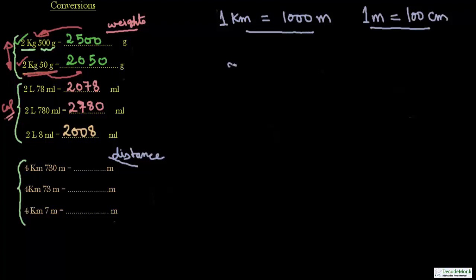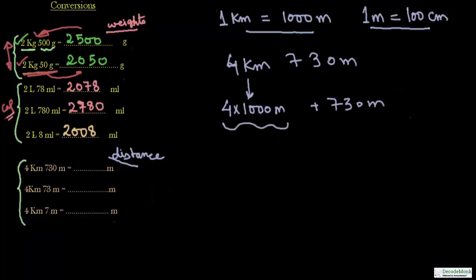This 4 kilometer is equal to how much meters? 1 kilometer equal to 1000 meters. So 4 kilometer equal to 4 times 1000 meters plus 730 meters. So 4 into 1000 is equal to 4000 meters, and we have got 730 meters extra.